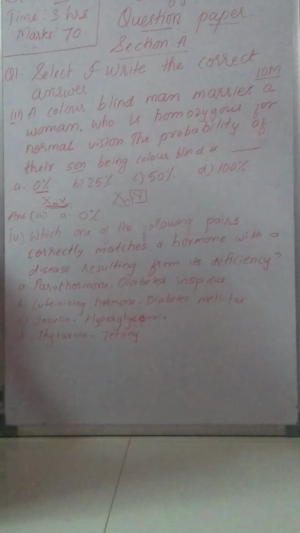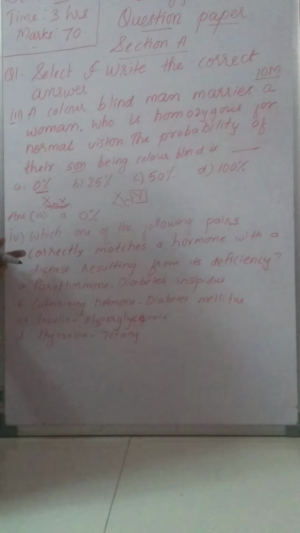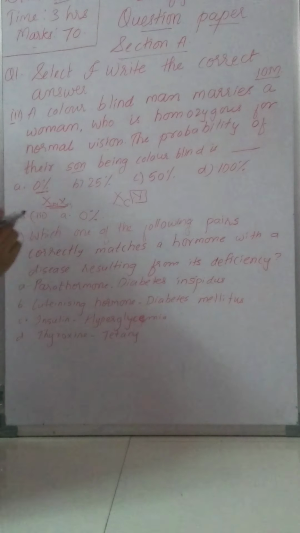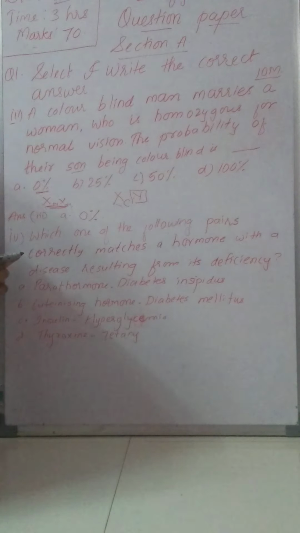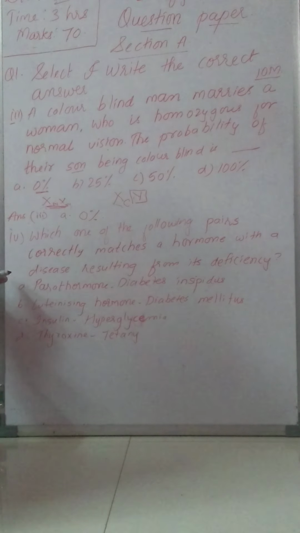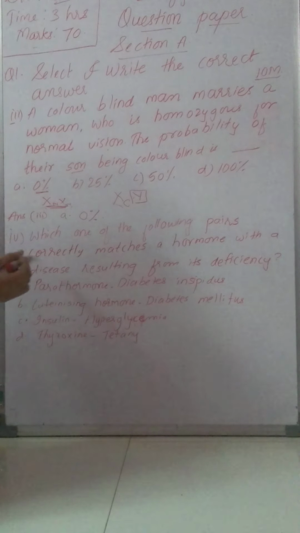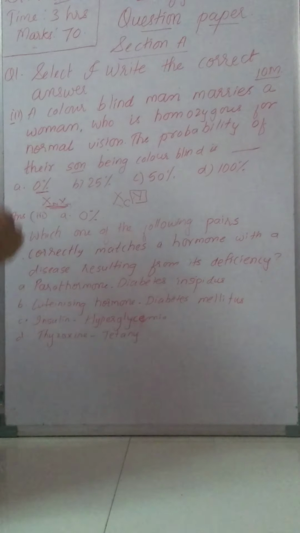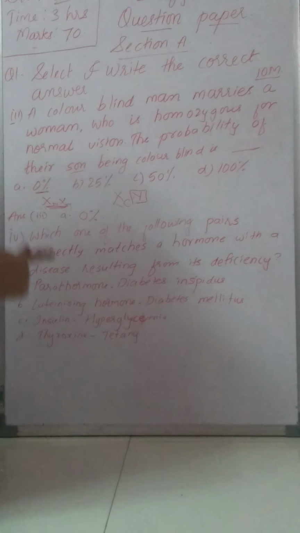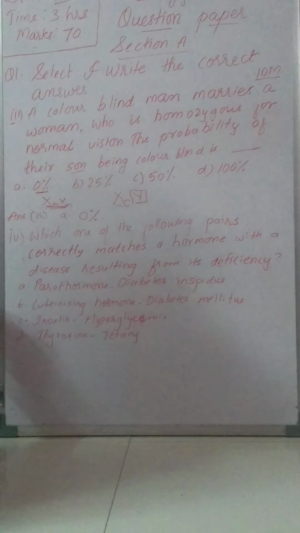Which one of the following pairs correctly matches a hormone with a disease resulting from its deficiency? What is the question saying?